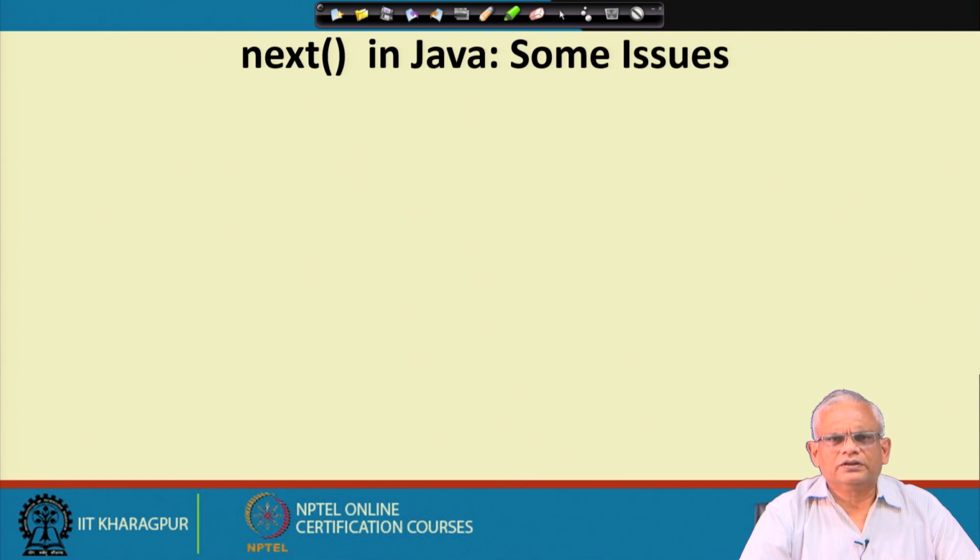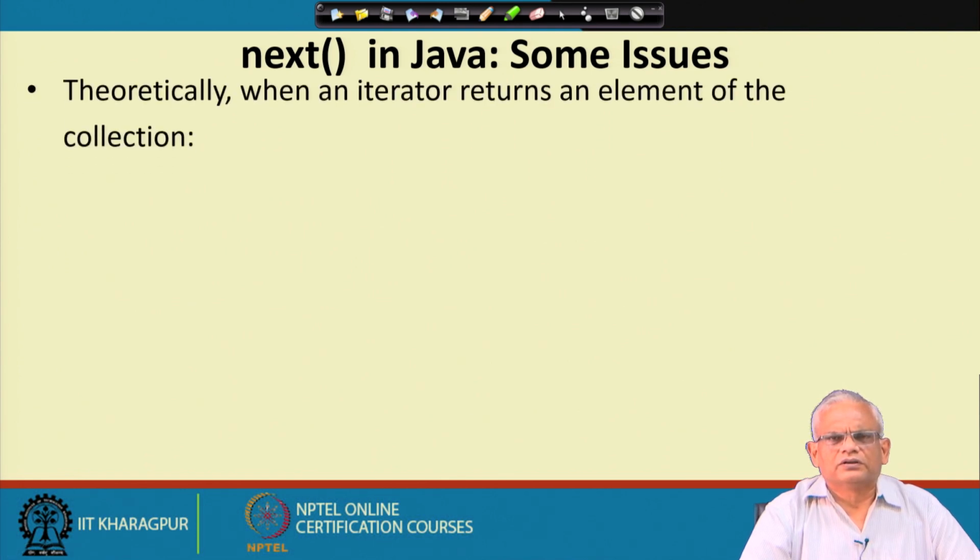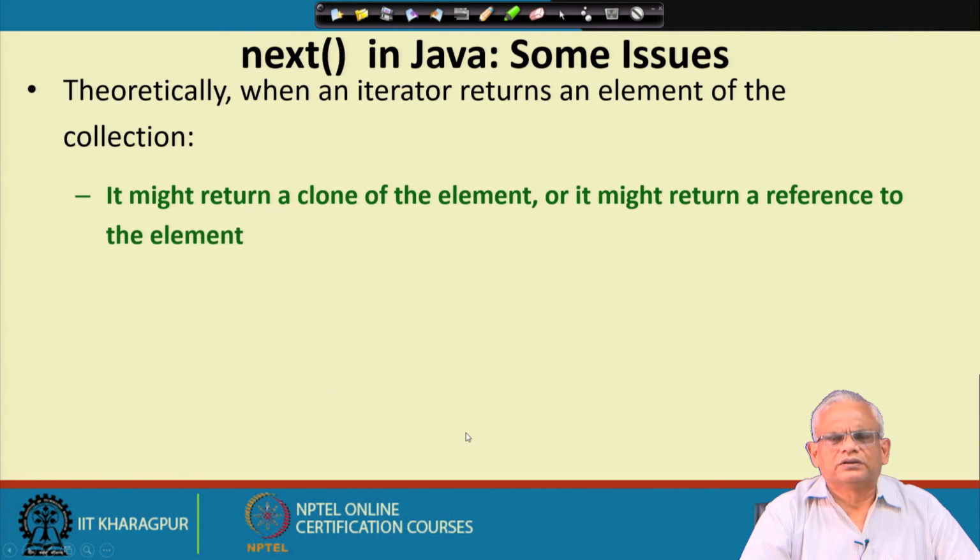In Java programming, we must be aware of some issues with the next method with the iterator. When an element is returned by a method, there are two possibilities. One is that a copy of the element in the aggregate is made and the copy is returned to the client, or a reference to the element itself can be returned.